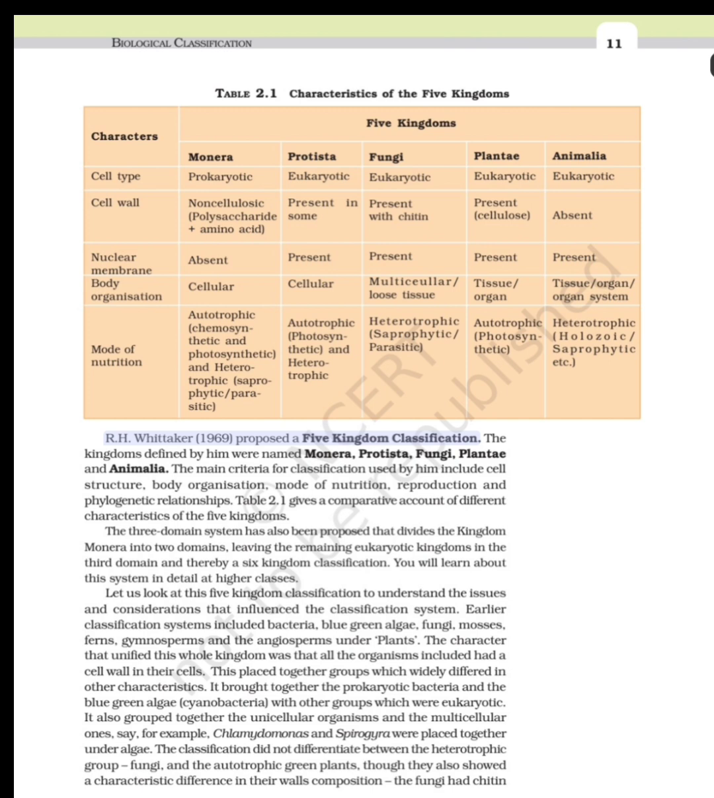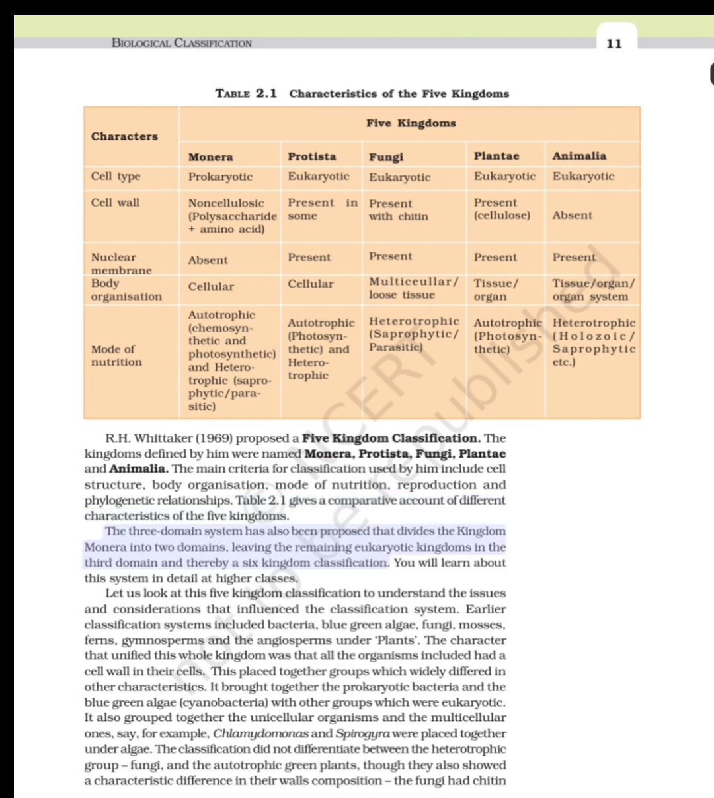R.H. Whittaker in 1969 proposed a 5-kingdom classification. The kingdoms defined by him were named Monera, Protista, Fungi, Plantae and Animalia. The main criteria for classification used by him include cell structure, body organization, mode of nutrition, reproduction and phylogenetic relationships. Table 2.1 gives a comparative account of different characteristics of the 5 kingdoms.